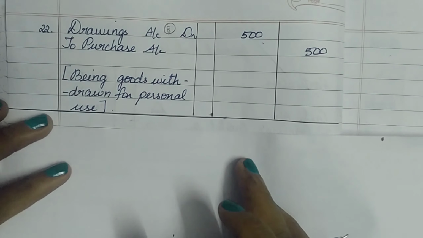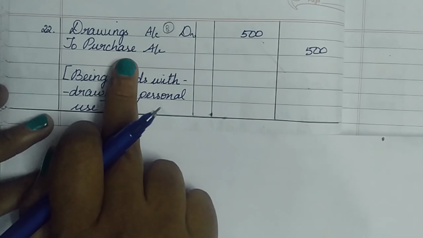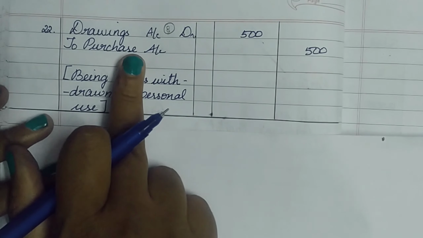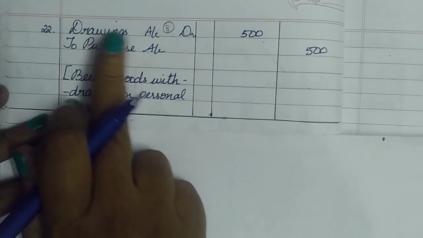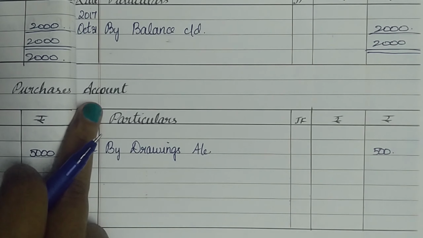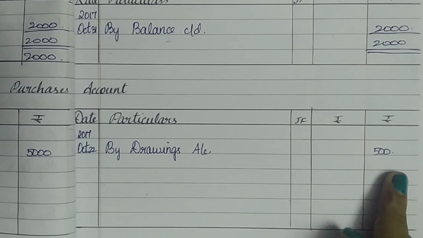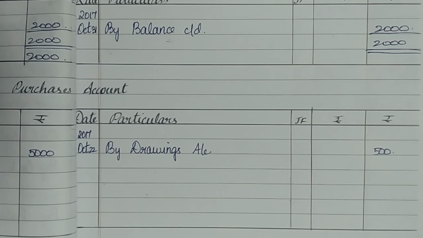The next journal entry is on the 22nd, drawings account debtor to purchases. Here purchases is credited. Therefore, go to the credit side of the purchases account and write by drawings rupees 500. So my purchases account on the credit side, I've written on the 22nd by drawings account 500.